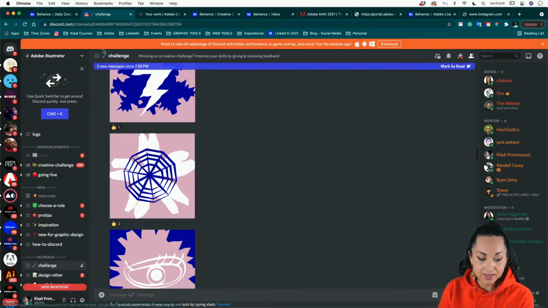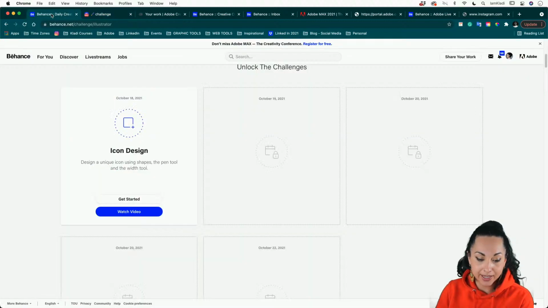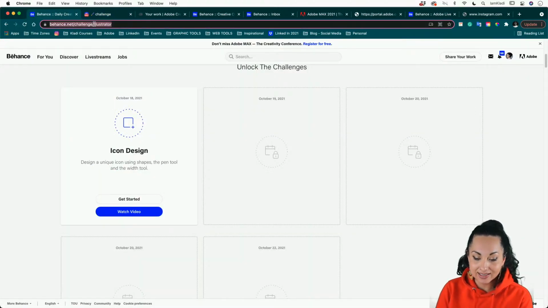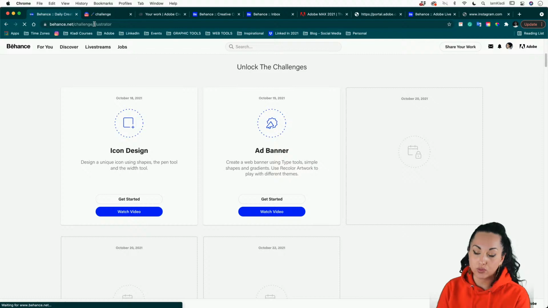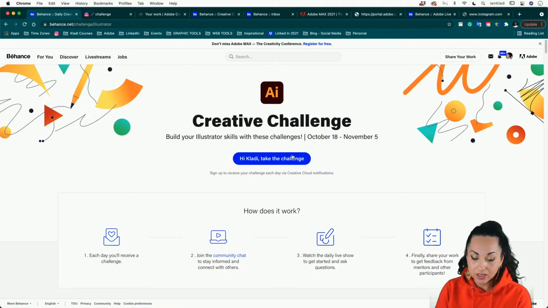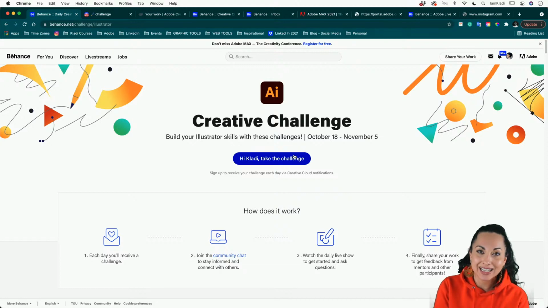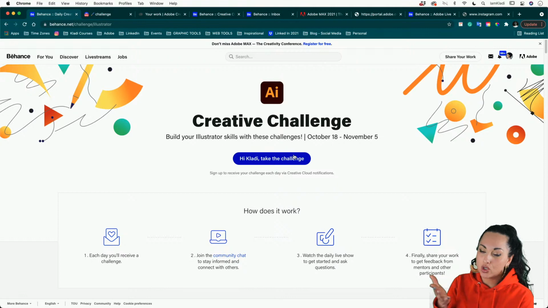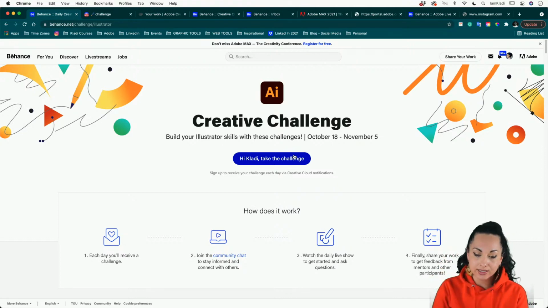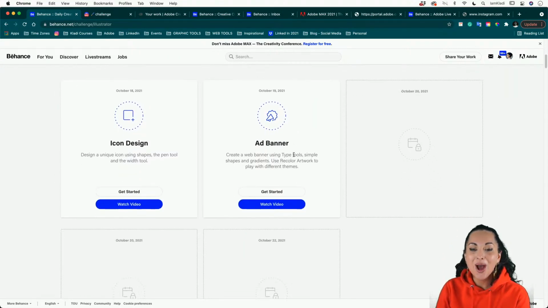But in the meantime, since we're here on my desktop, I'm just going to jump into our landing page, which is behance.net/challenge/illustrator. By jumping into the home page, you can click on the big blue button to be reminded about all the wonderful Illustrator creative challenges, to spark your skills and learn new techniques in Illustrator together. And if you're just joining today for the first time, that's absolutely fine. Each challenge is independent and is revealed here on a different card.